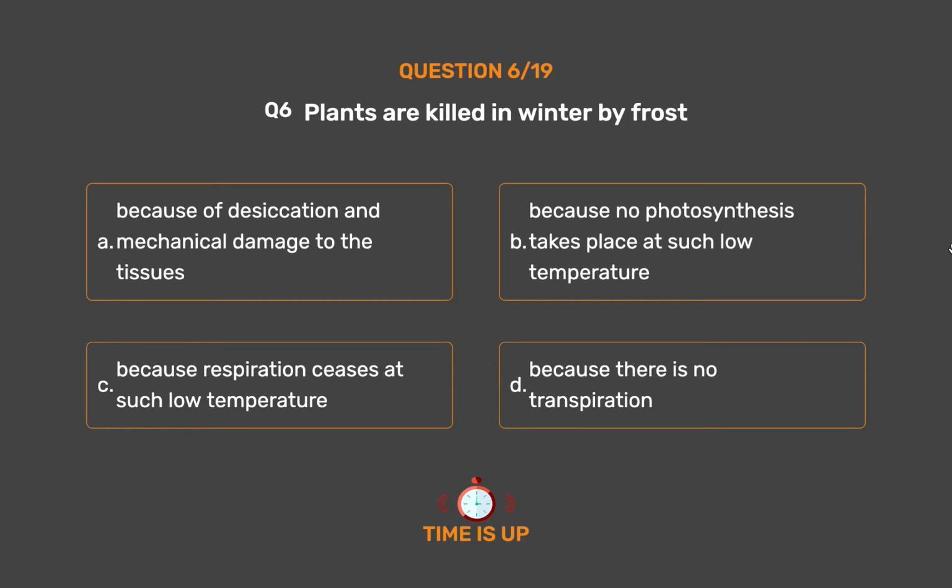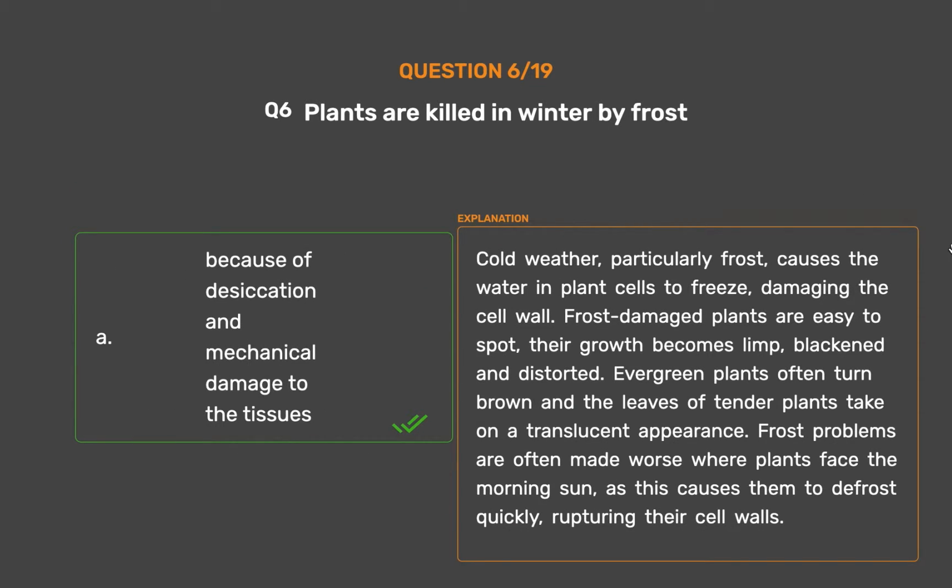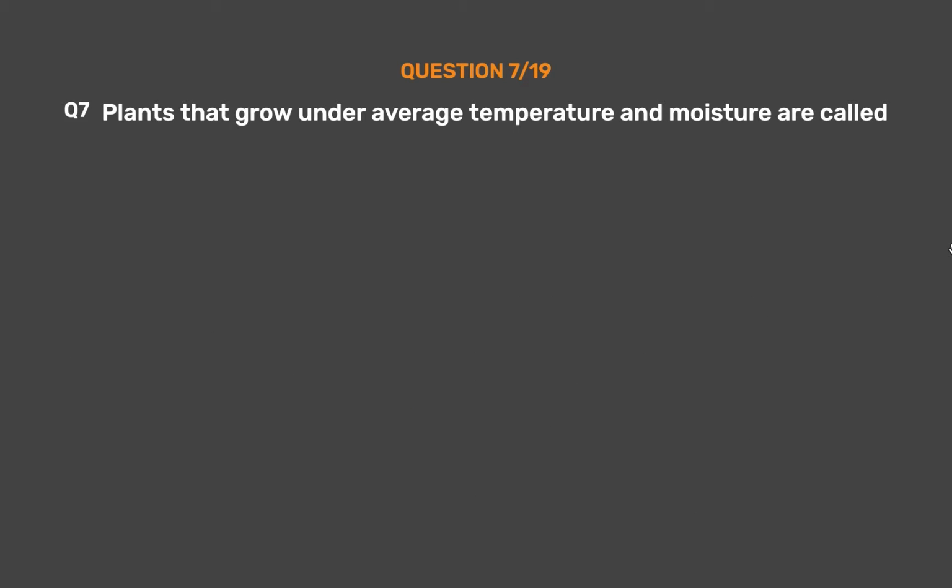The correct answer is Option A. Because of desiccation and mechanical damage to the tissues. Cold weather, particularly frost, causes the water in plant cells to freeze, damaging the cell wall. Frost-damaged plants are easy to spot. Their growth becomes limp, blackened and distorted. Evergreen plants often turn brown and the leaves of tender plants take on a translucent appearance. Frost problems are often made worse where plants face the morning sun, as this causes them to defrost quickly, rupturing their cell walls.